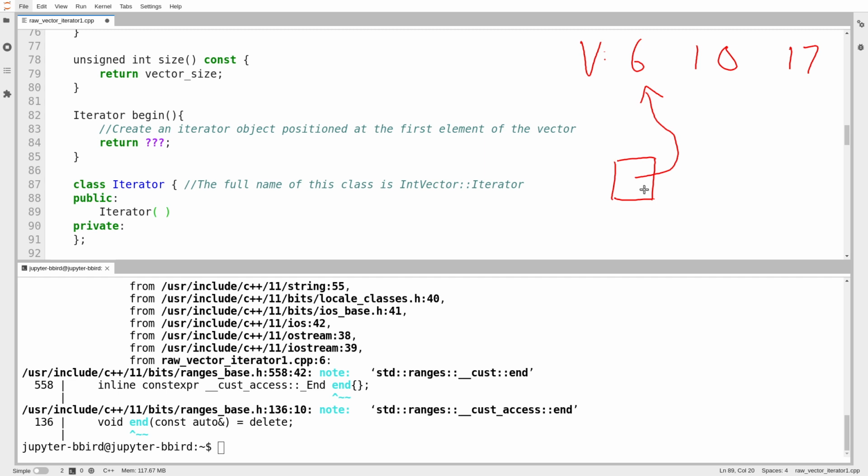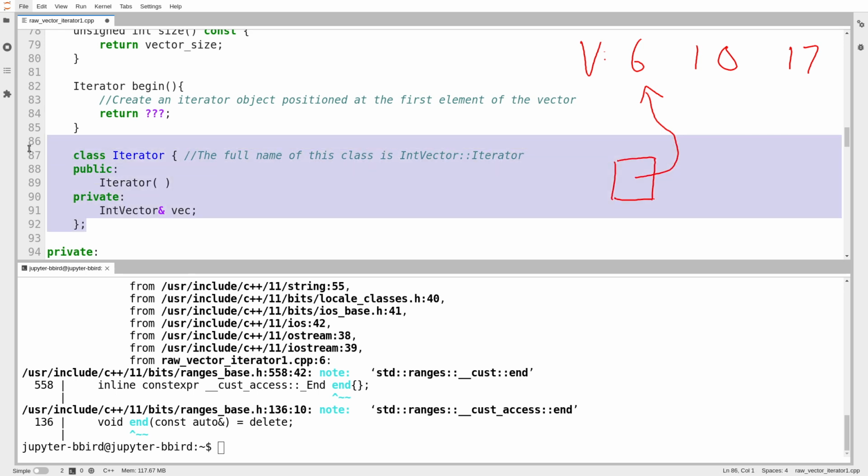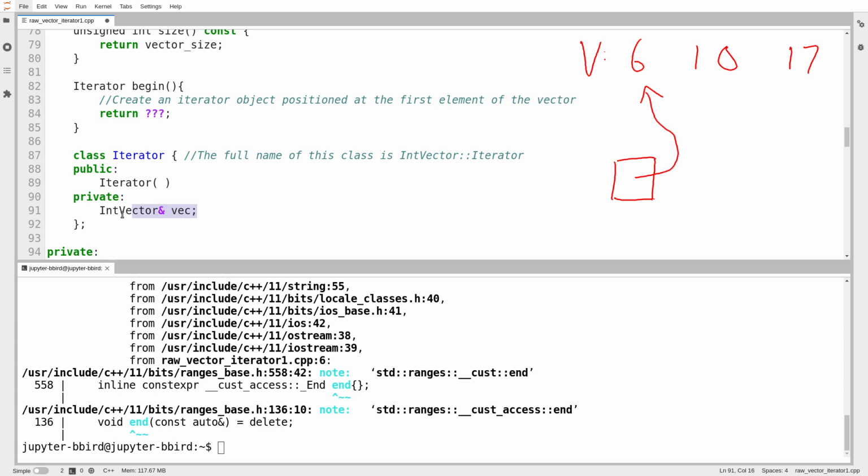Well, I need to know which sequence I'm referring to. So I have to keep track of what vector this iterator is a part of. So I'm going to call this vec. And so inside of every iterator object, there will be a reference to some vector that the iterator goes with. Because I could have lots of iterators referring to lots of different vectors over time. But one iterator only ever refers to one vector. Notice how this is being stored by reference. So when I create an iterator, I have to tell it, hey, what int vector object is it associated with? What is the associated vector?